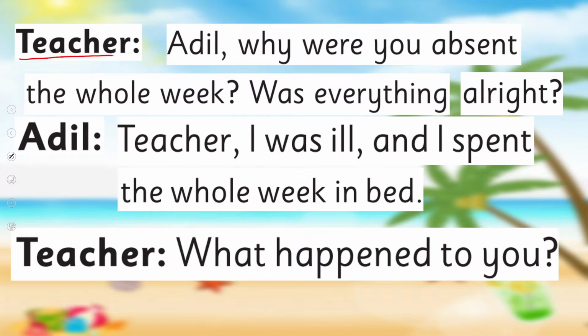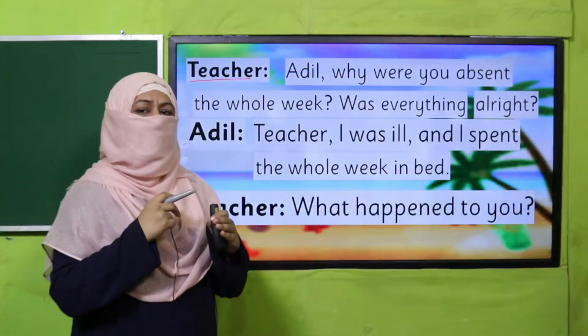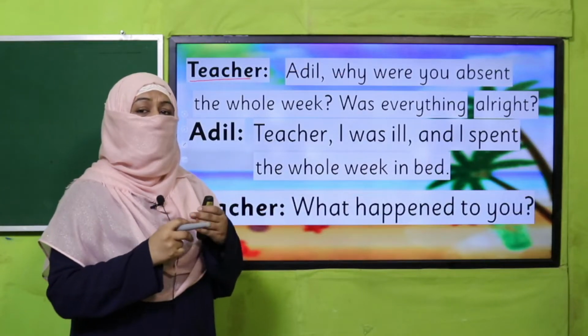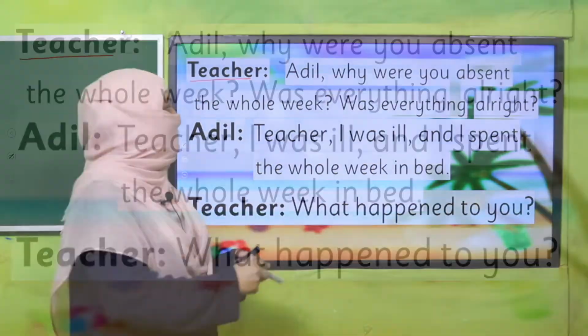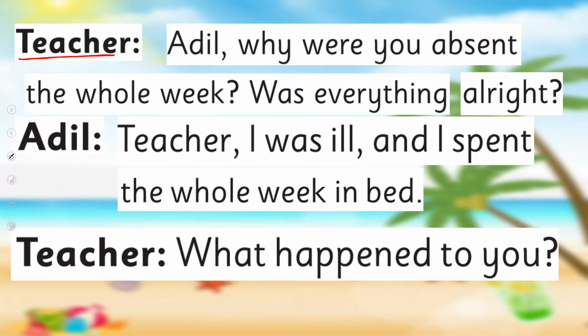Teacher. Now you see, teacher is going to talk to Adil. It means it's a type of conversation and we say it a dialogue. It is a dialogue type of text. What is the teacher saying to Adil? Teacher: Adil, why were you absent the whole week? Was everything all right?